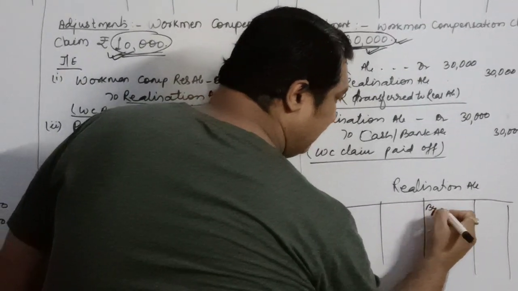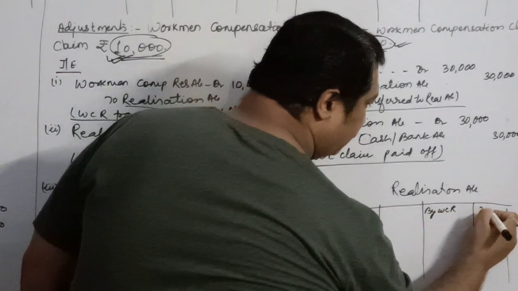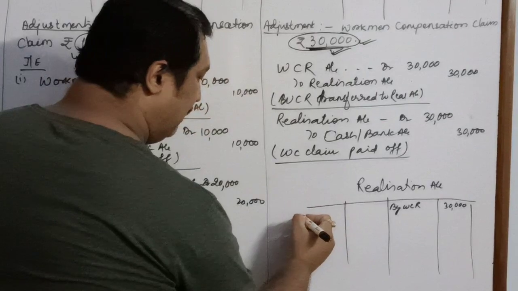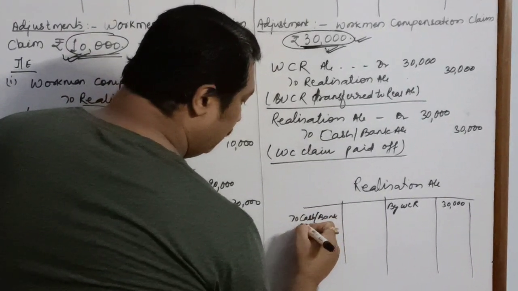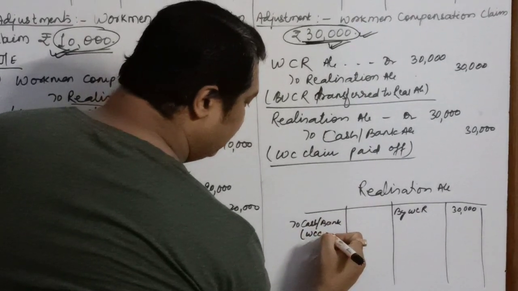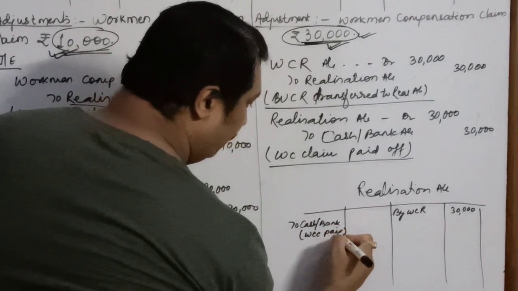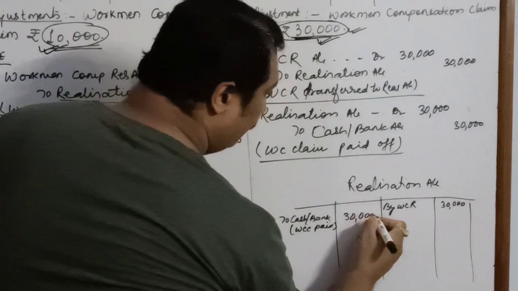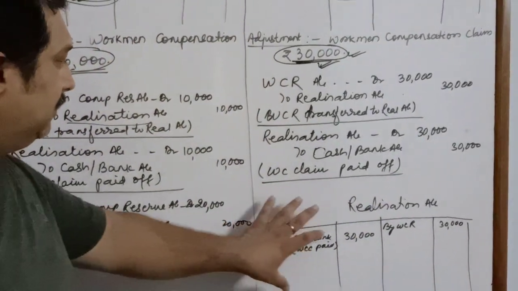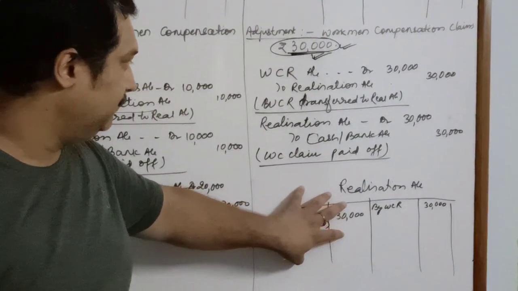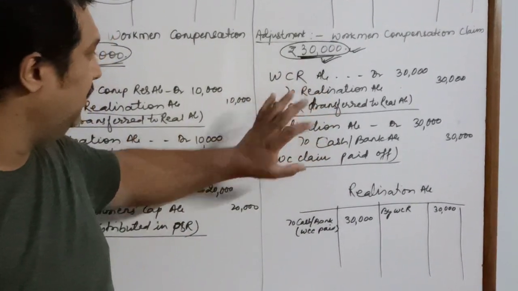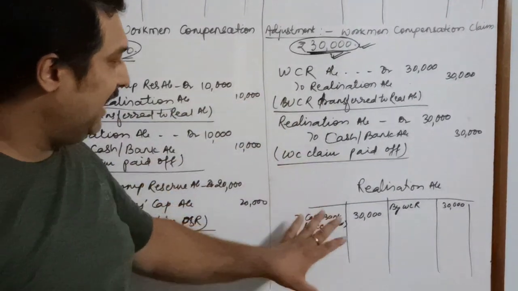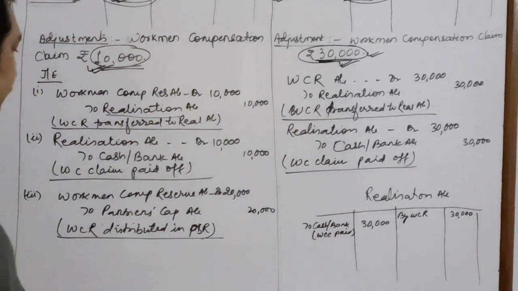So on the credit side, you will write workman compensation reserve 30,000, and on the debit side, you will write to cash or bank account, workman compensation claim paid, 30,000. So this is the treatment in the realization account, and this is the accounting treatment through the journal entry. Okay, so that is what I have made you understand over here.